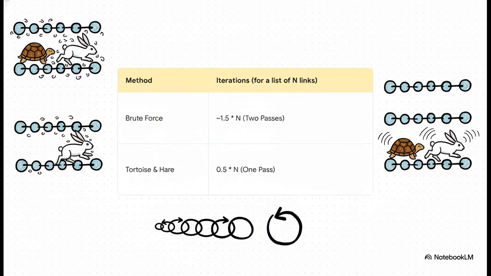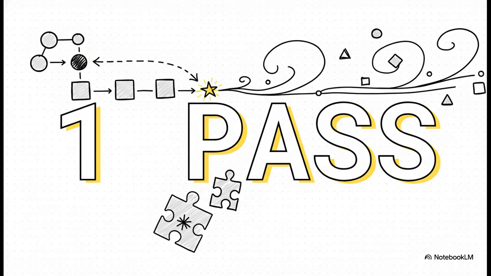That means it's about three times more efficient, and it does it all in one go. And that right there is the mic drop. One single pass. We solved the riddle, we found the middle, and we never, ever had to go back to the beginning. That's the very definition of an elegant and efficient algorithm.